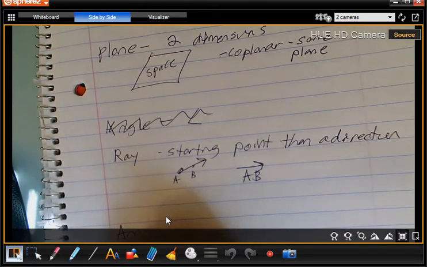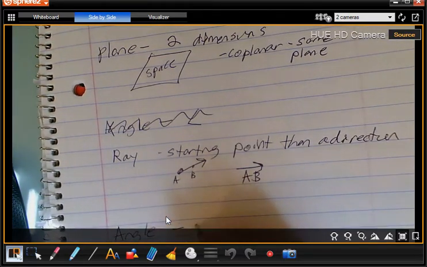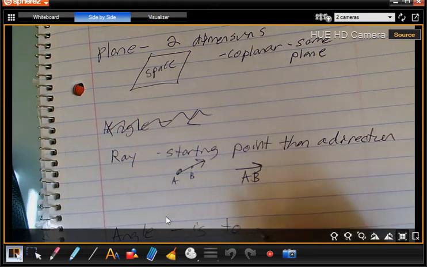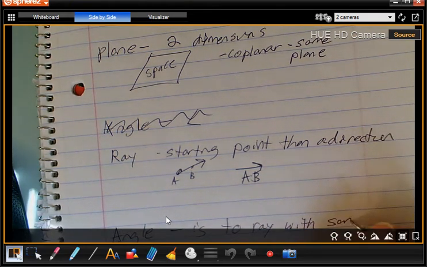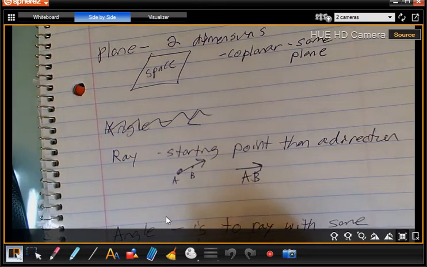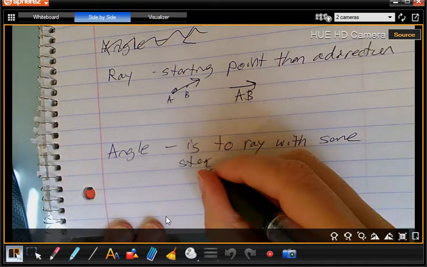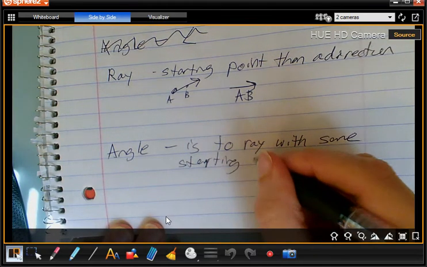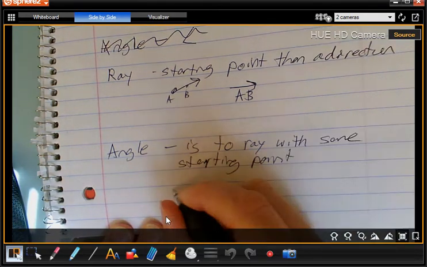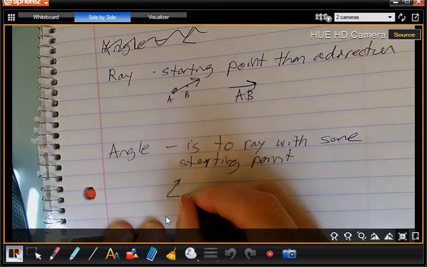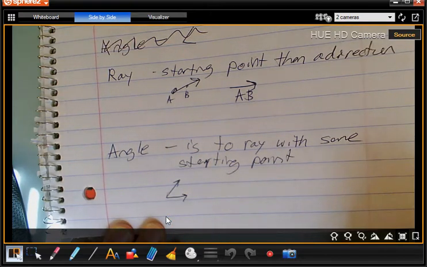So an angle is 2 rays with the same starting point. Let's make sure you guys can see this. Okay, so like that is an angle.